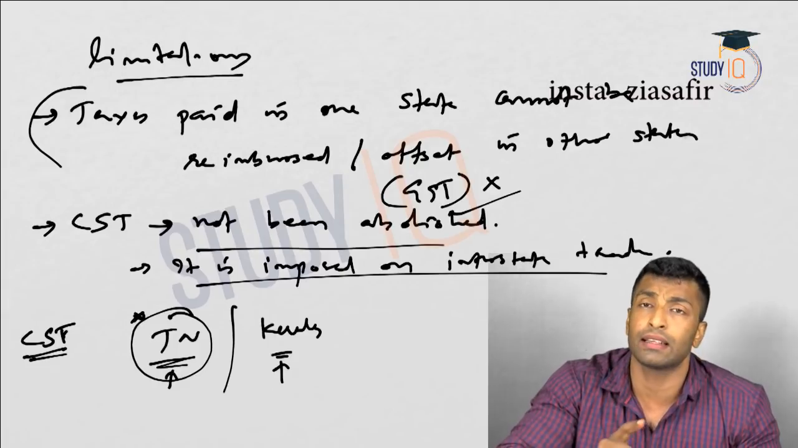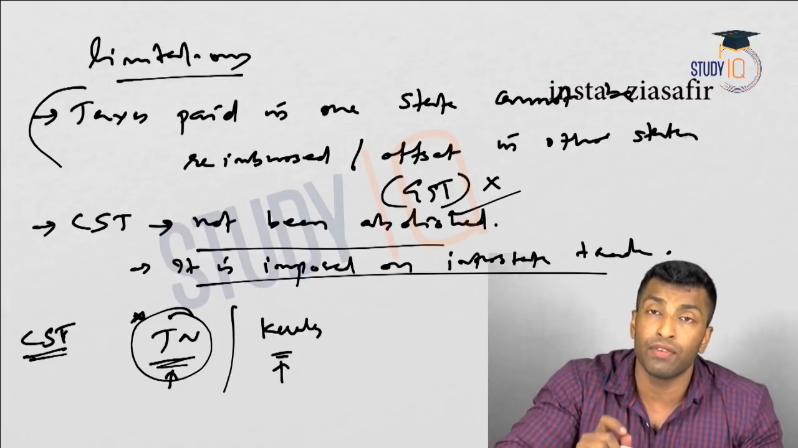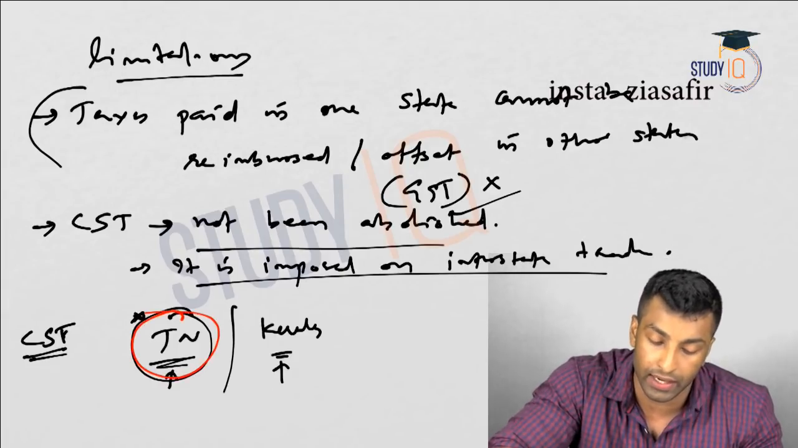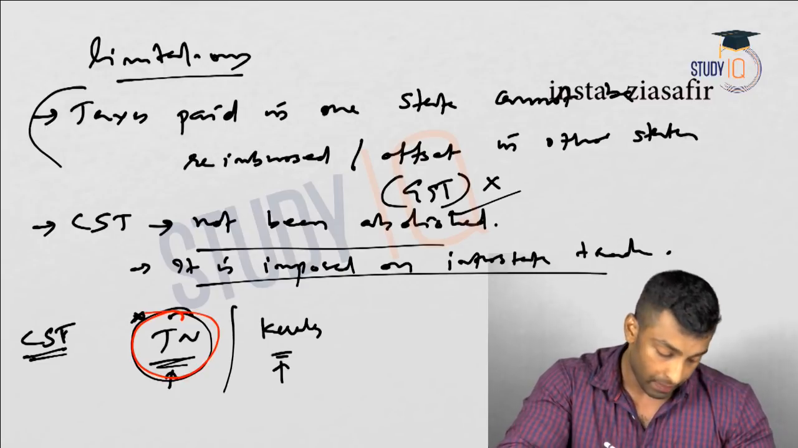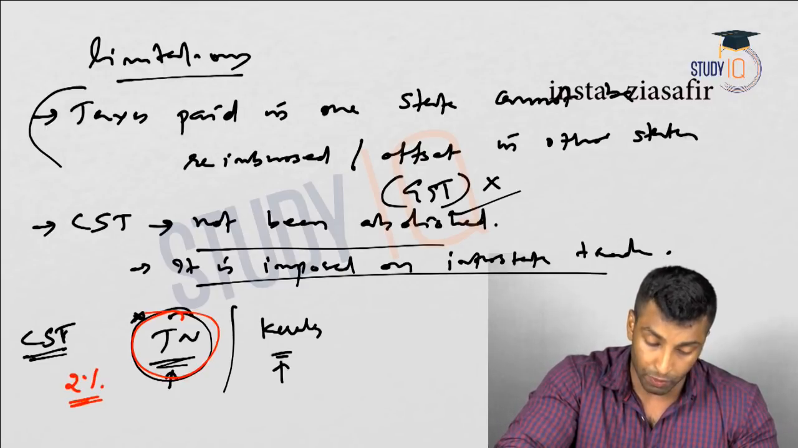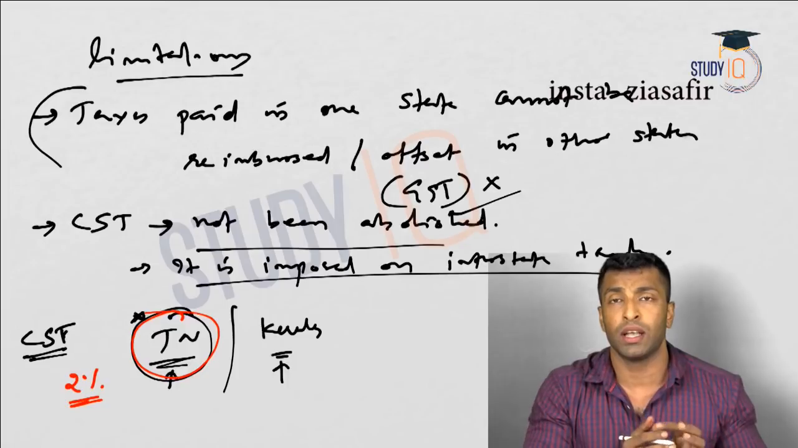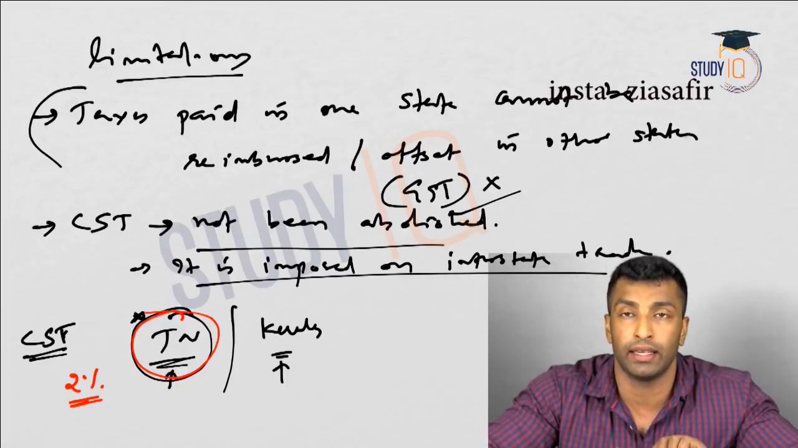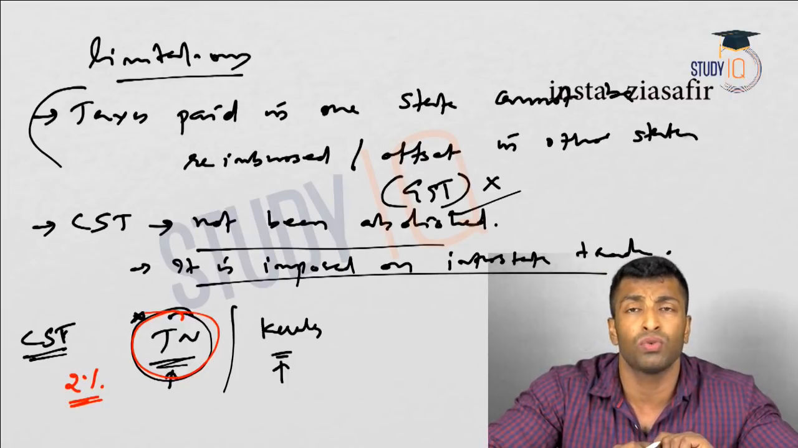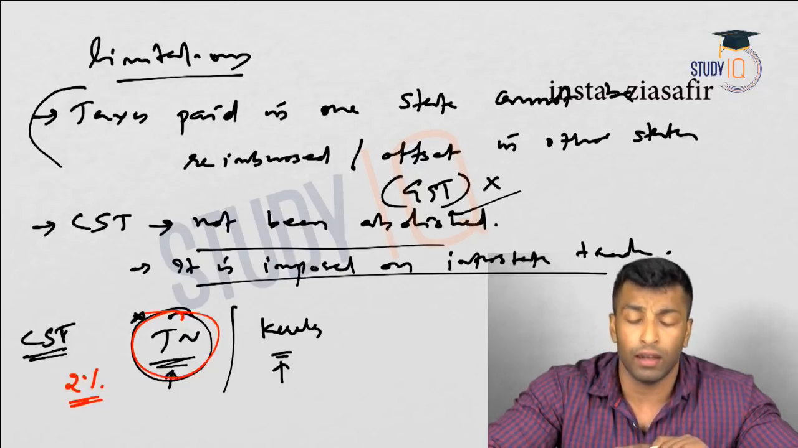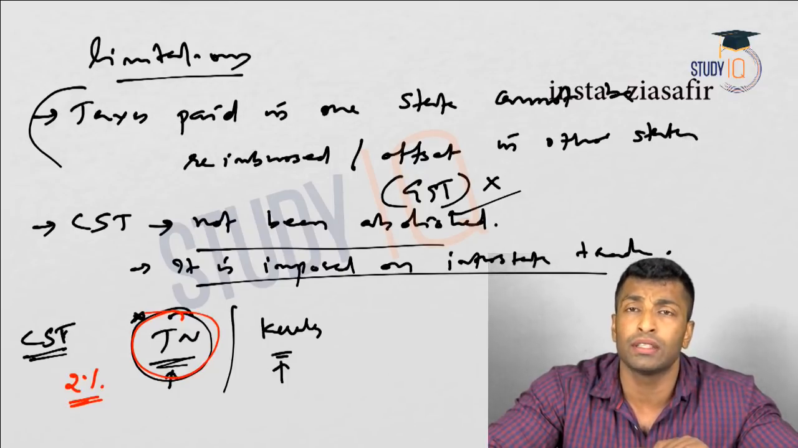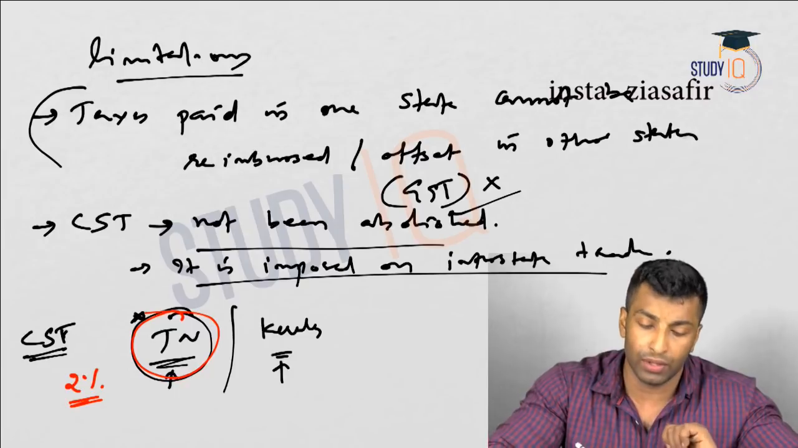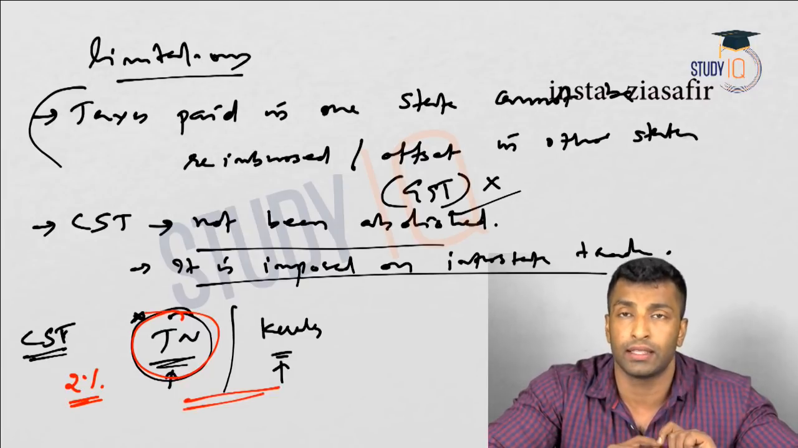And who will collect the tax? The central government will collect the tax and will distribute it to the originating state. Originating state means the Tamil Nadu government. So CST, if it is 2%, means you will collect 2% and you will give it to the originating state. I hope that is clear. What will actually happen is this will increase the prices in the market, and that demotivates interstate trade.